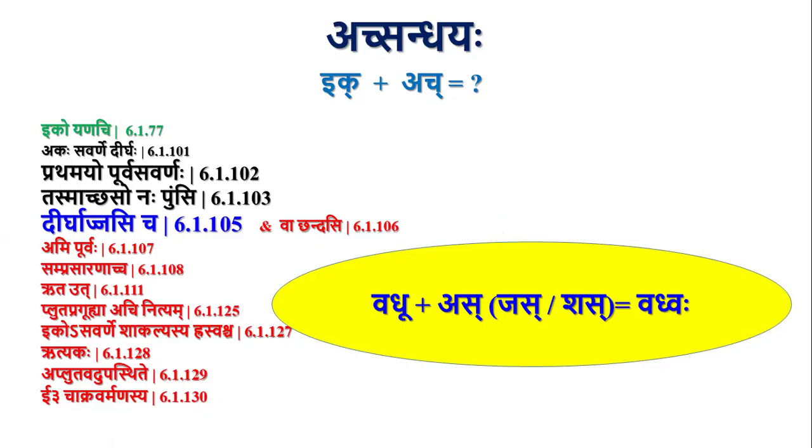So in case of shas pratyaya, nadi plus as becomes, by Pratamayo Purva Savarnaha, dirgha nadihi. There Pratamayo Purva Savarnaha is applicable. So nadihi. Similarly in all cases, pradihi and vaduhu.